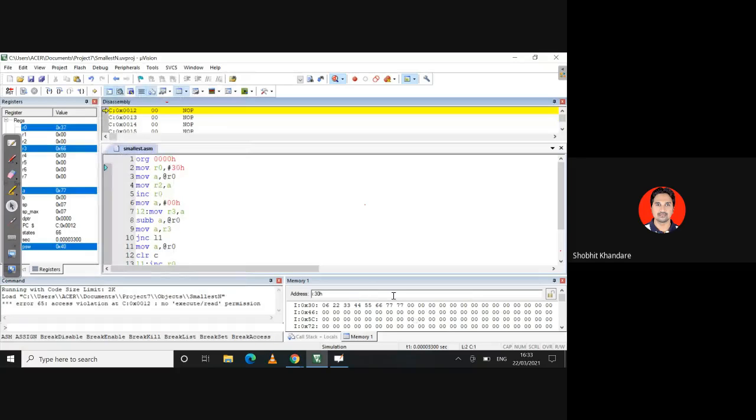Can you see 77? 77 appears here. Also, can you see in the accumulator 77? Okay. So this is how the codes are written. I think I have done from my side. Do you have any questions? Please ask.